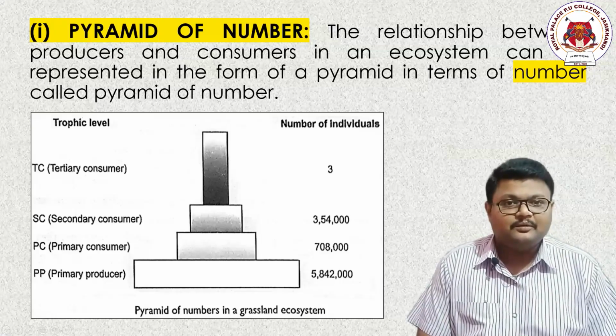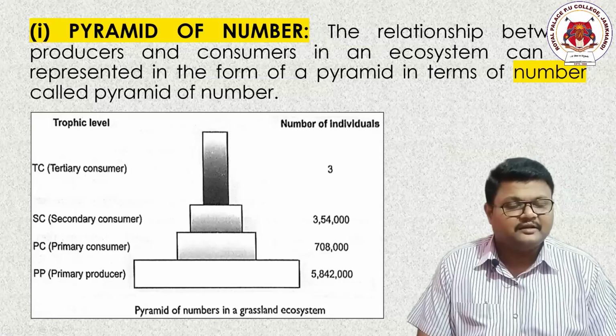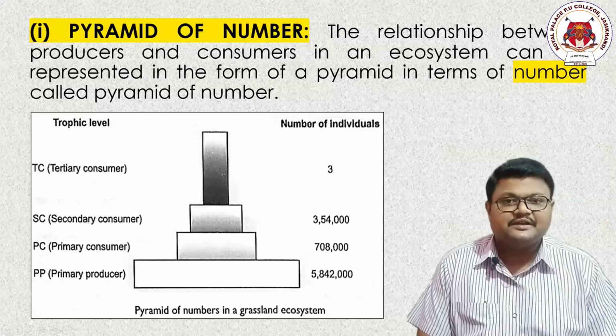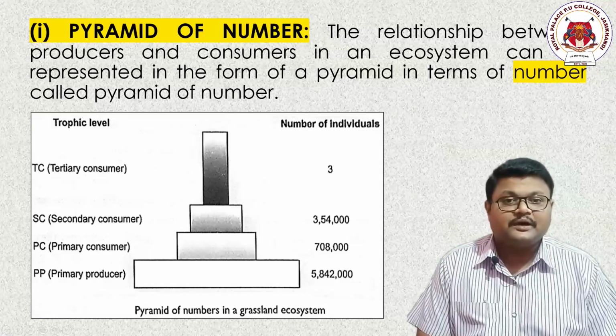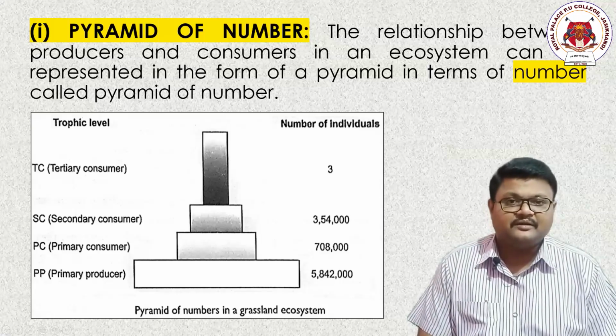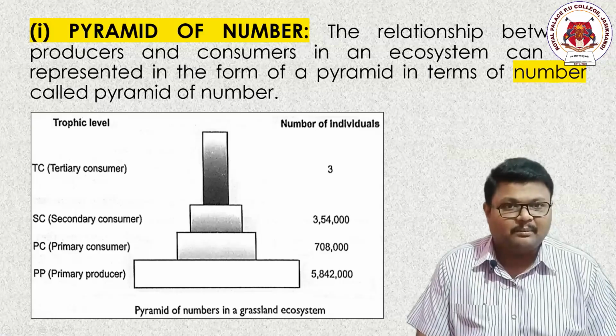How many herbivorous, how many primary consumers, how many vegetarian organisms are present in the second trophic level gives us one number. How many secondary consumers are there, how many carnivorous organisms who can eat the herbivorous animals are present in the third trophic level, gives us one number.